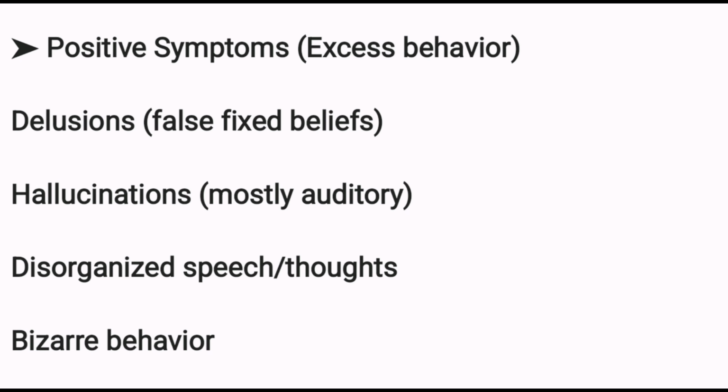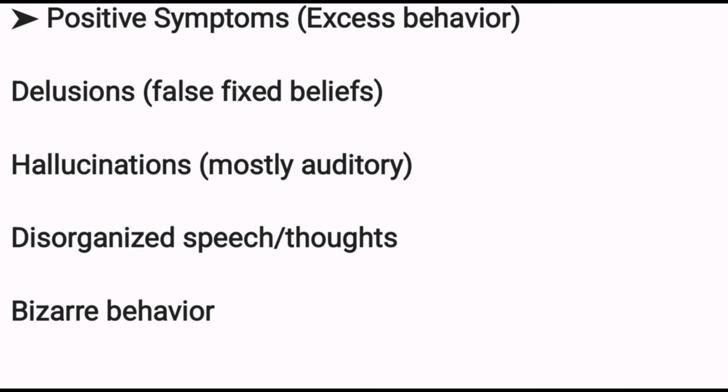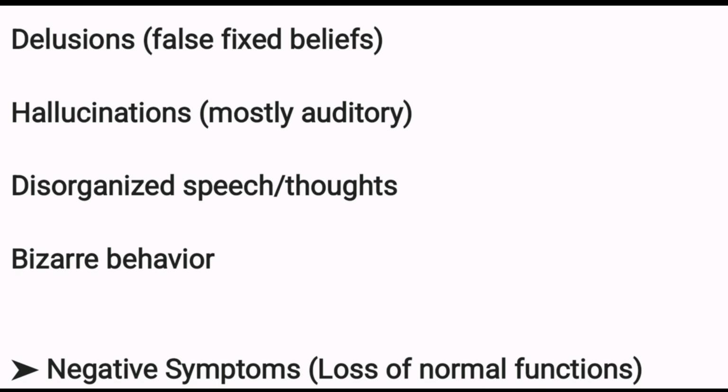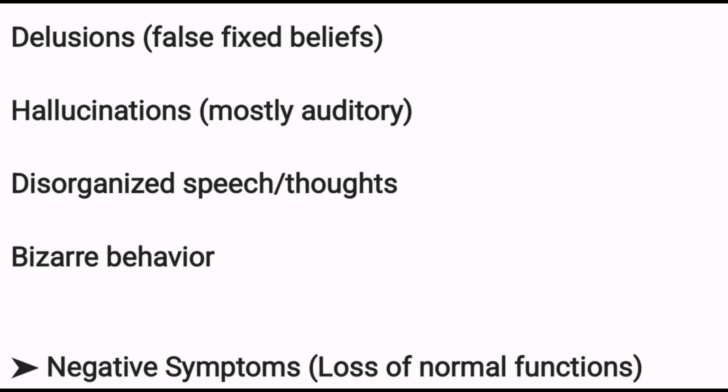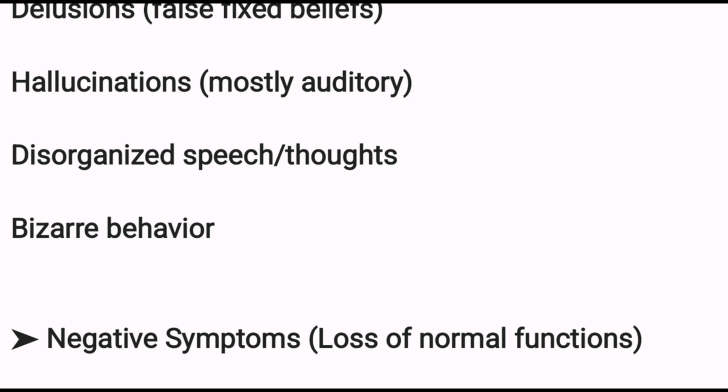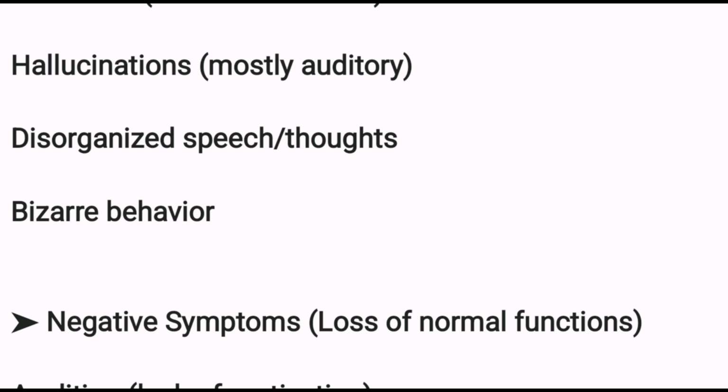Hallucination, mostly auditory hallucination. Hallucination means what? When the person hears something but in reality there is nothing. This is known as hallucination. Mostly auditory: they hear something but in reality there is no sound around them. Disorganized speech or thought: they try to speak or complete a sentence, but they can't.